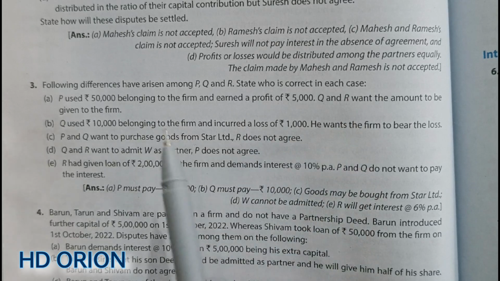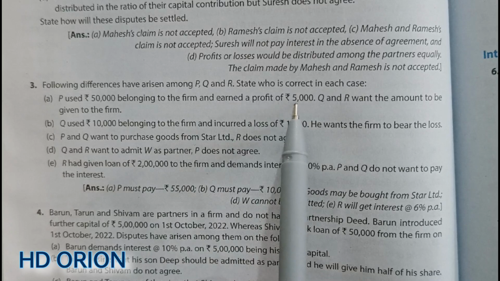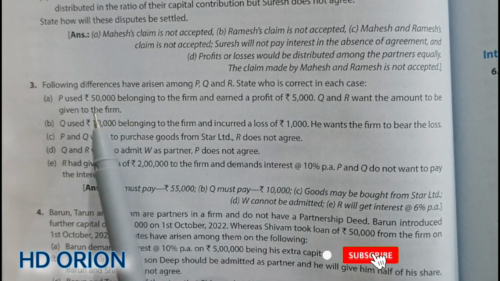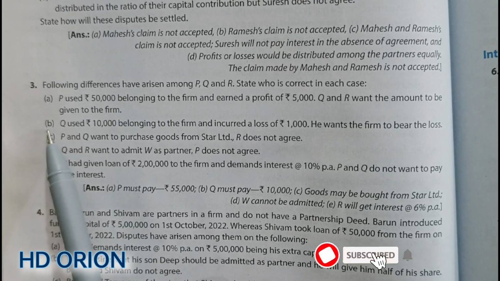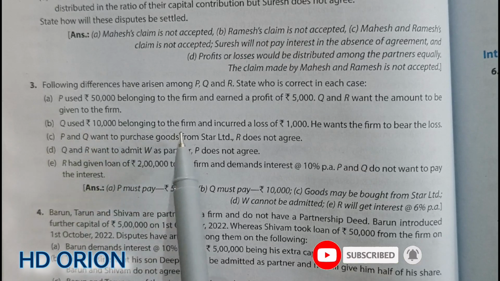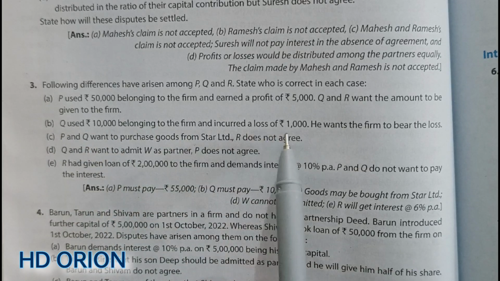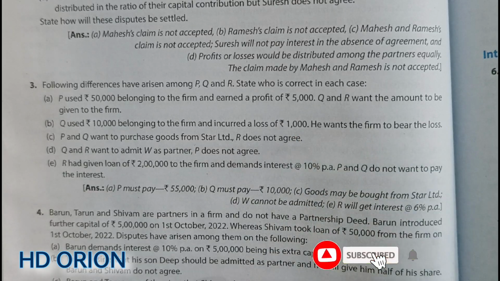So P must pay not only 50,000 rupees back to the firm but also the profit which he has earned from this 50,000, because P has used the reputation and resources of the firm to earn this profit. So this profit also belongs to the firm. Now, point B. Q used rupees 10,000 belonging to the firm and incurred a loss of rupees 1,000. He wants the firm to bear the loss.